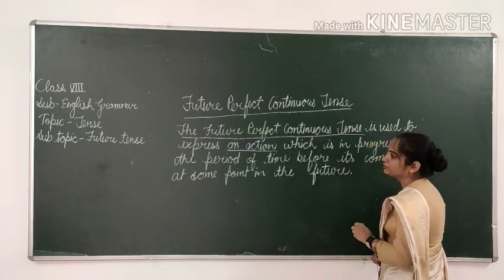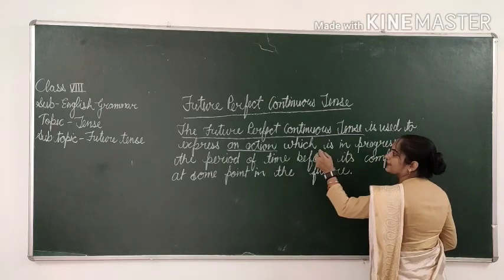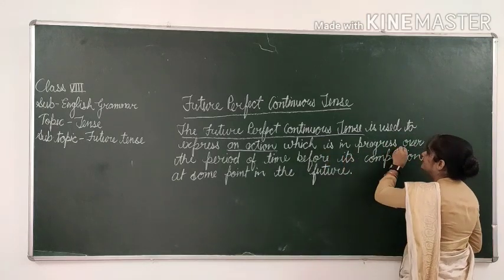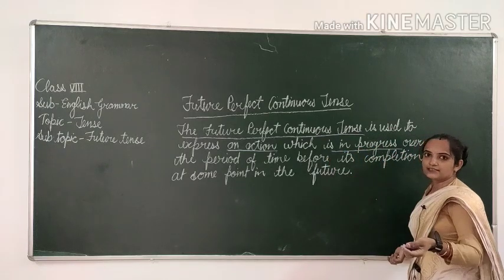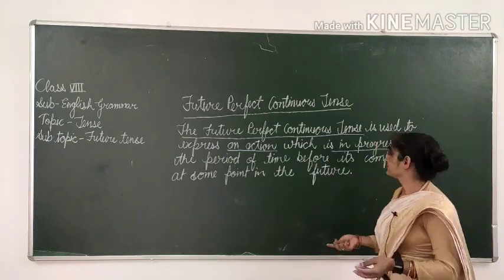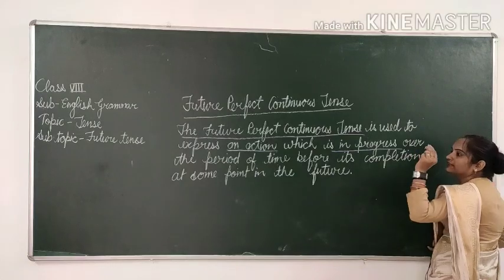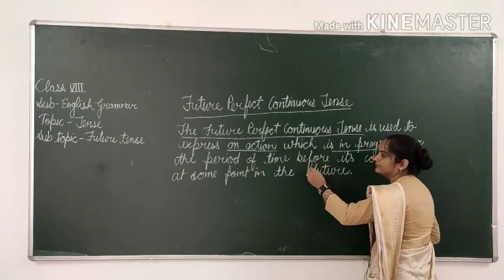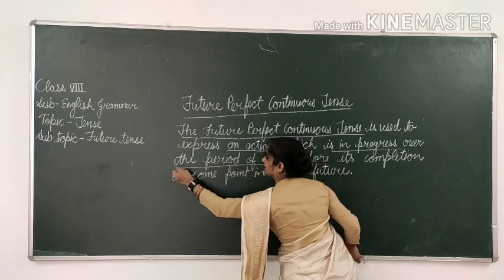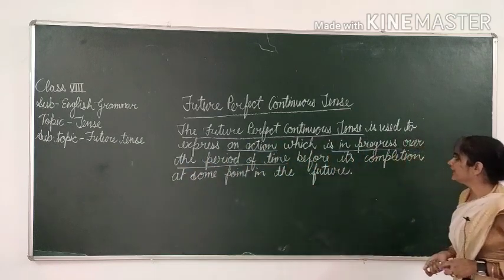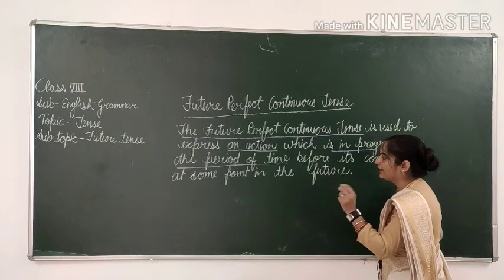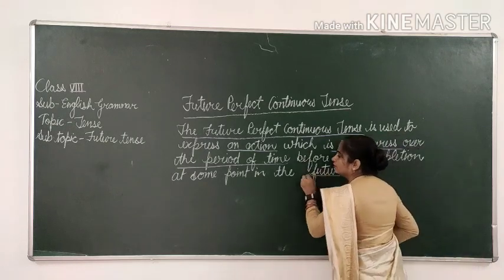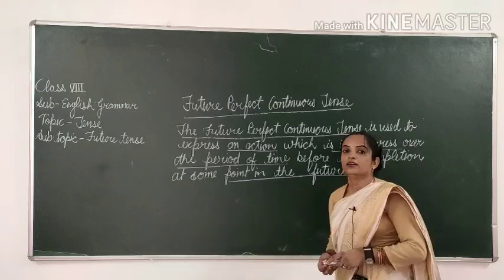So it also expresses an action which is in progress, which is continuing over the period of time before its completion at some point in the future.